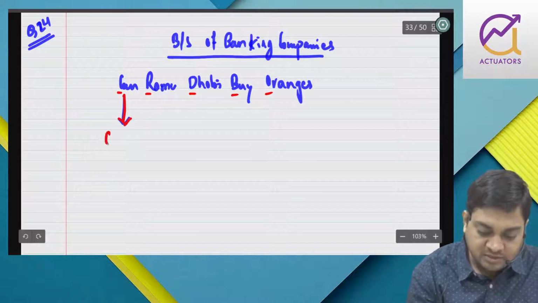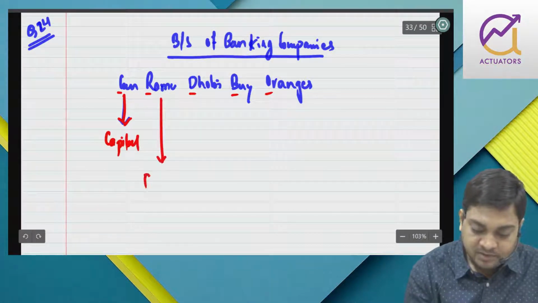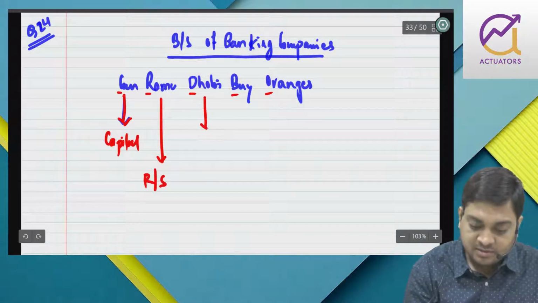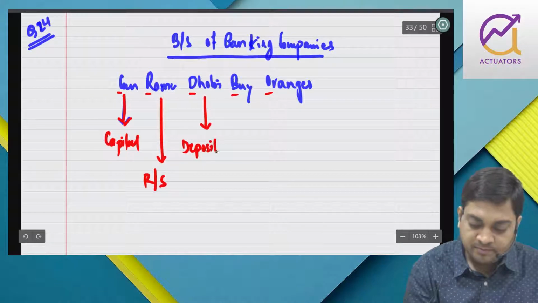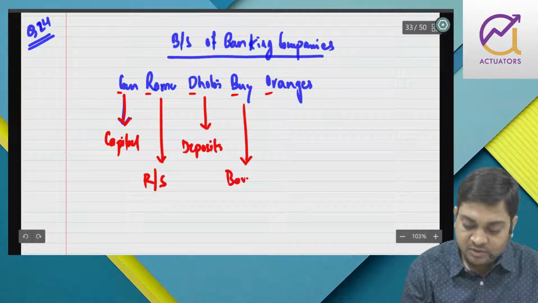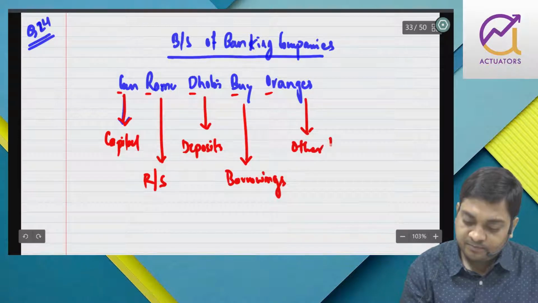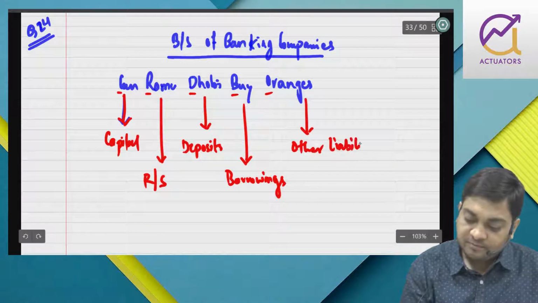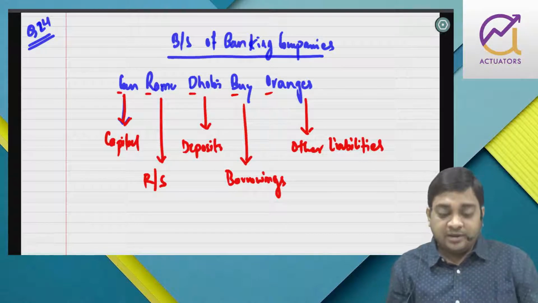So C stands for capital, R stands for reserve and surplus, Dhobi stands for deposits, B stands for borrowings, O stands for other liabilities, right?